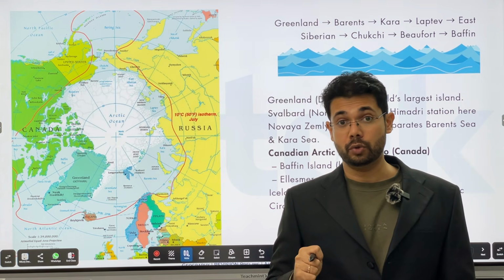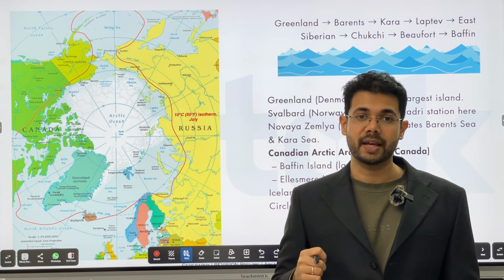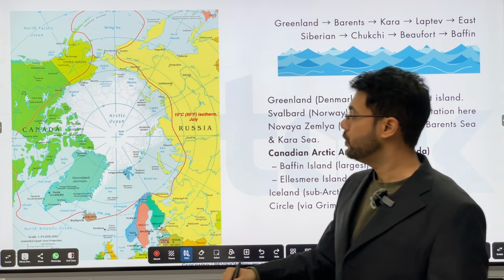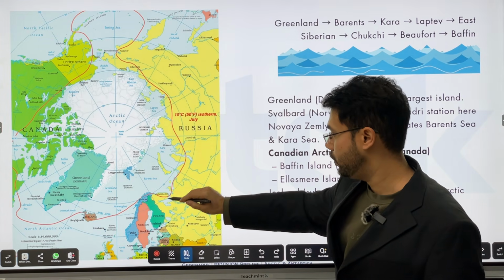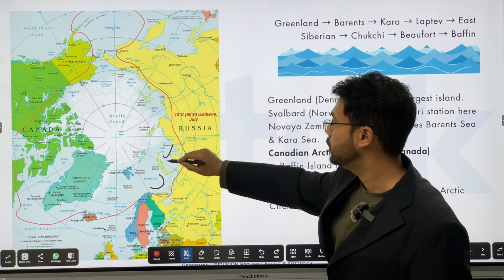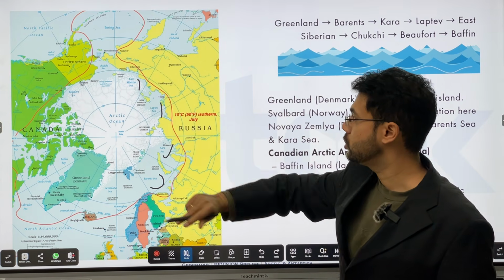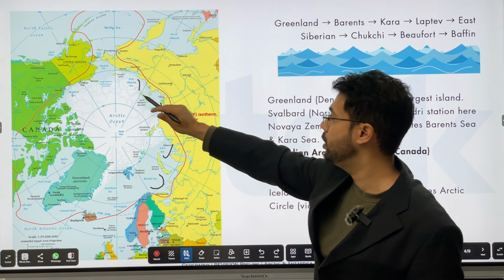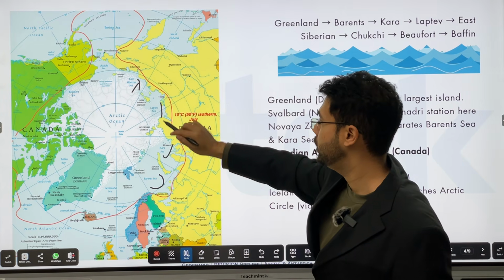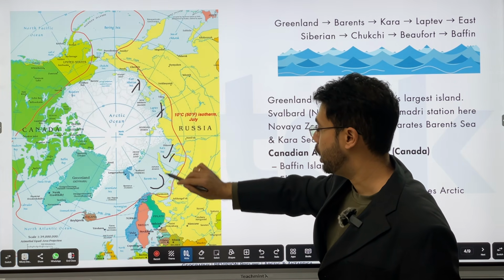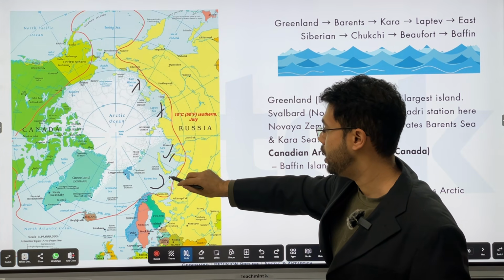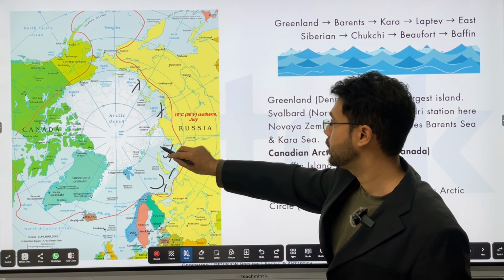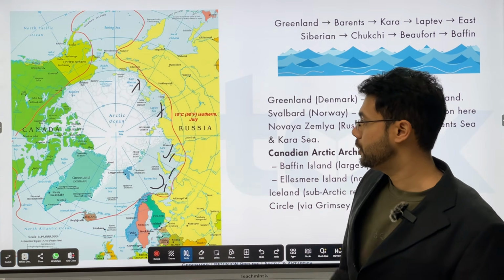Now, we'll also have to remember the seas which form a part of the Arctic Ocean. Till last year, we did not have to look so deep into this, but from this year, I think you should. I'm trying to make it easy. Let's start from Russia. We have the Barents Sea, Kara Sea, Laptev, East Siberian. East Siberian is in the east of Siberia, so we are taking care of that. East Siberian Sea is above Siberia. Perfect. We're left with Laptev and Kara. Now, Kara Sea is just next to the island of Novaya Zemlya. So Kara Sea is next to Novaya Zemlya and Barents Sea. Barents, Kara, Laptev, then we have East Siberian Sea.